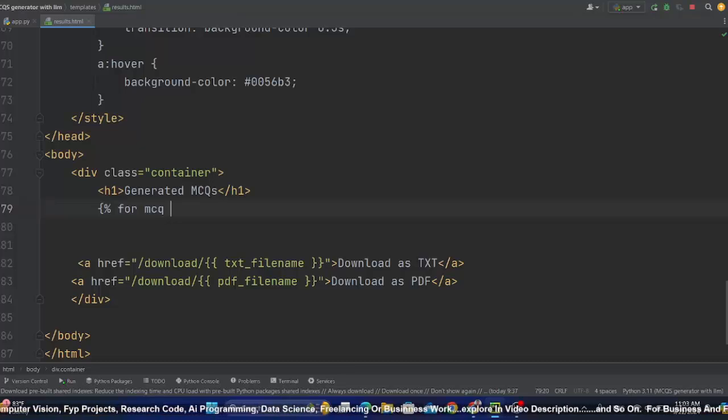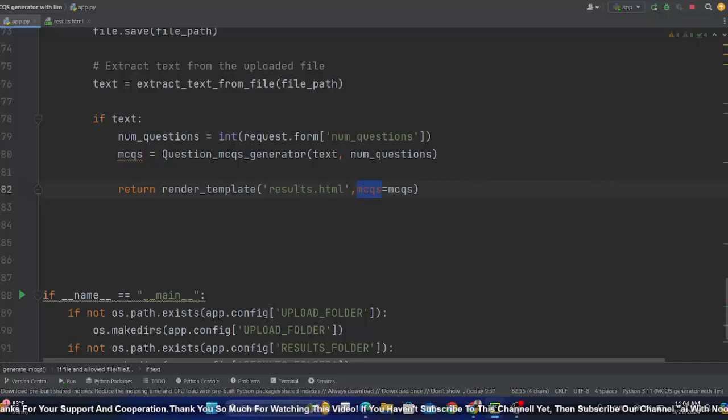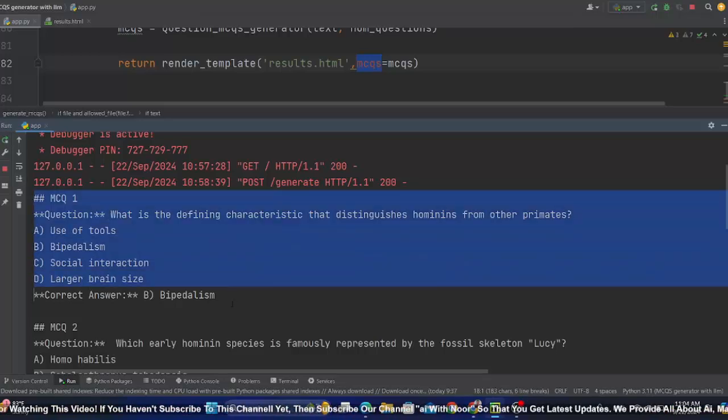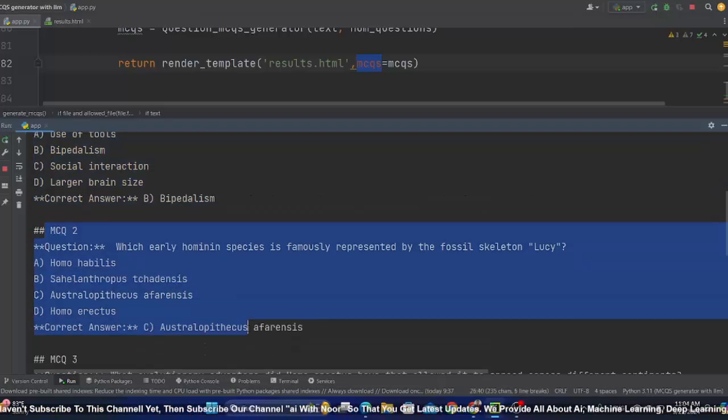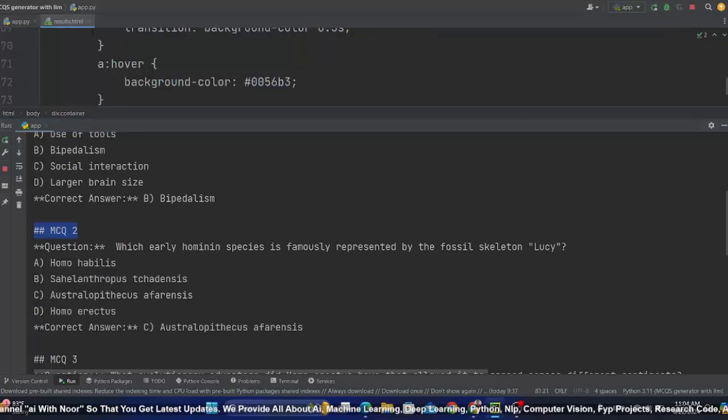So what I can do is for MCQ in MCQs dot split by this format, which is MCQ. You will not understand, but you will soon understand it. This is the syntax, and I will end this loop here. And for, so this is the built-in syntax. You don't need to make any mistake. Now this is the MCQ over which I am running the loop, and it looks like this. I'm splitting this part, and just these 2 hashes. Okay. So if I go to here,